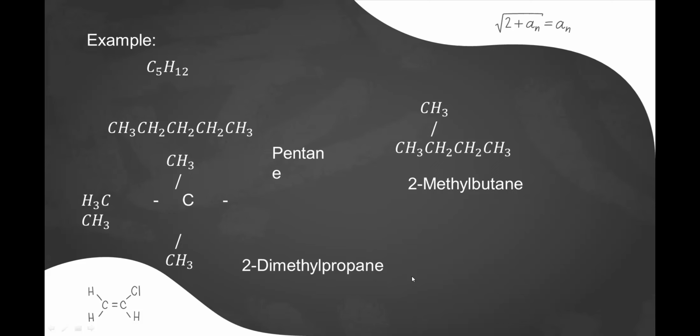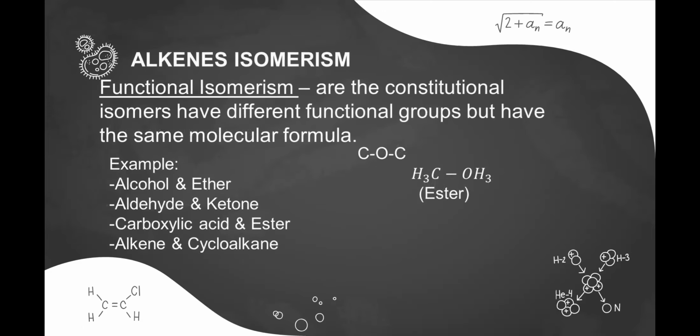In skeletal isomers, they have a different number of carbon skeleton, while in positional isomers, they have the same number of carbon skeleton. The last type of constitutional isomerism is functional isomerism. Functional isomers are constitutional isomers that have different functional groups but have the same molecular formula.